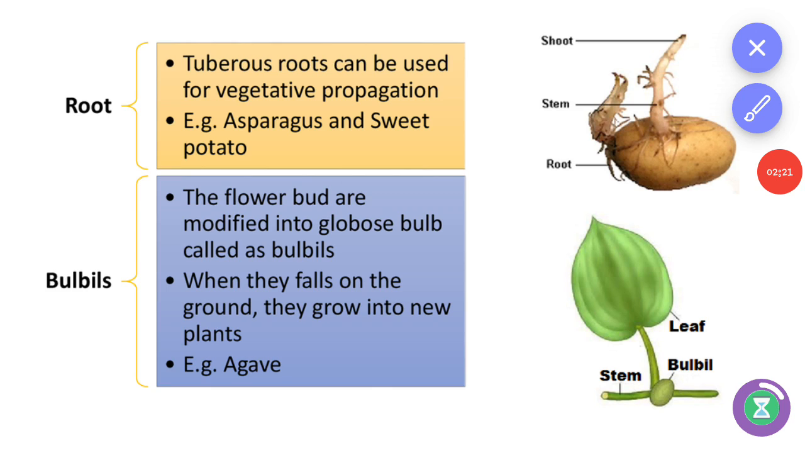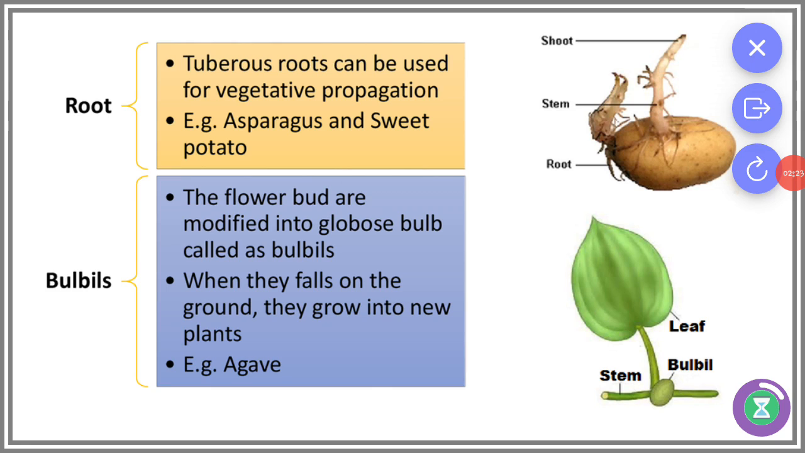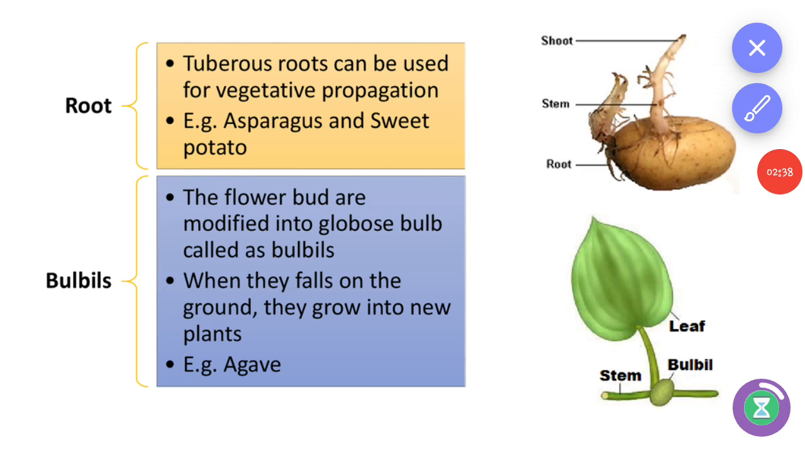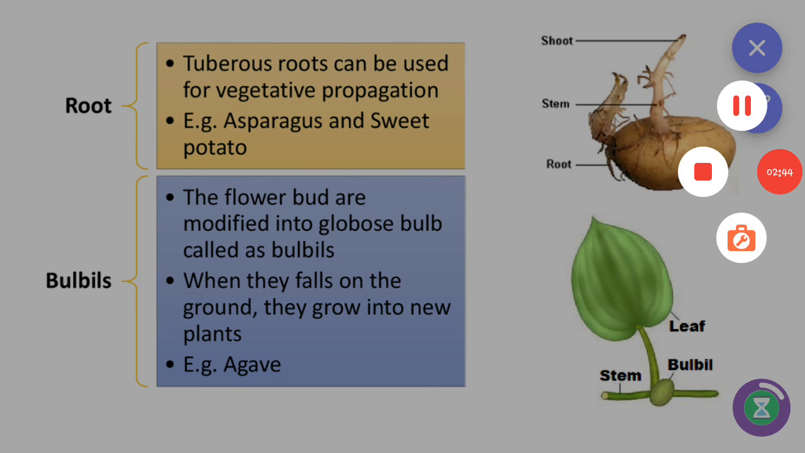And next, bulbils. The flower buds are modified into globose bulbs called bulbils. When they fall on the ground, they grow into new plants. Example, agave. Agave in Tamil is karungatraazhai, also called neelakatraazhai.